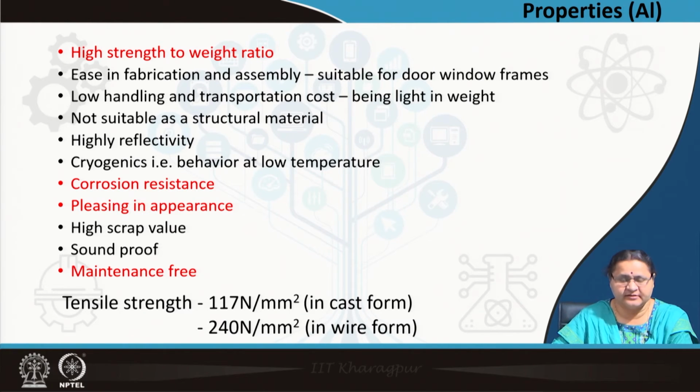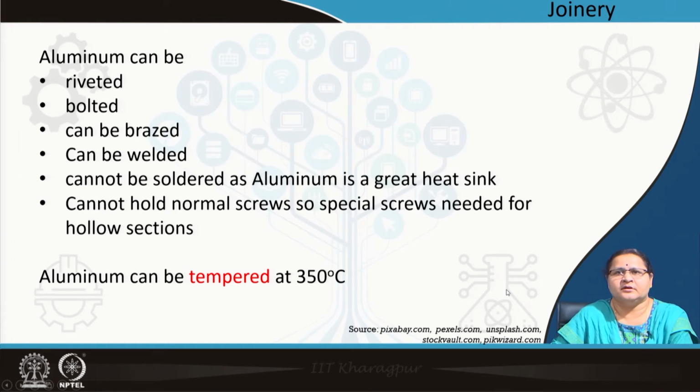Coming to the tensile strength, in cast form it is 117 Newton per millimeter square, in wire form, that is when it is ductile, it is 240 Newton per millimeter square. So, it is much less than that of steel. And we also give a brief on the joinery, because as you see doors, windows, etc. are being made. Let us see what kind of joinery goes with it. You can rivet it, you can bolt it, you can braze it, you can weld it. We have gone through all these processes in detail.